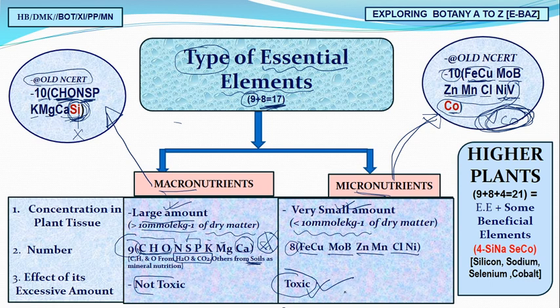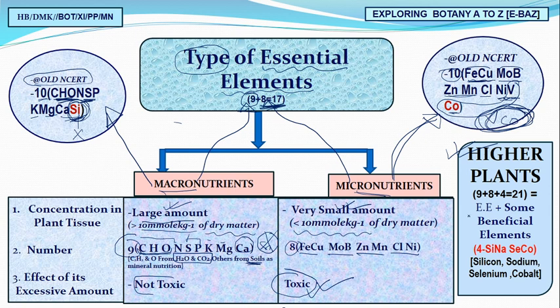So I think this is a very important and crucial topic, the types of essential elements, where we have to remember that the total number of macronutrients according to the new NCERT is 9, and according to the new NCERT micronutrients are 8, so the total number is 17, right? So 17 in total, but a question may arise about higher plants. If you are talking about higher plants, how many essential elements are involved?